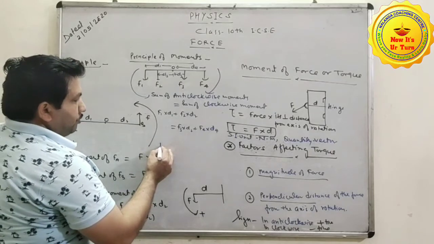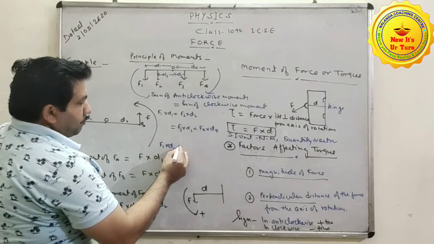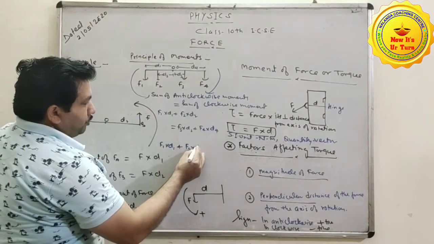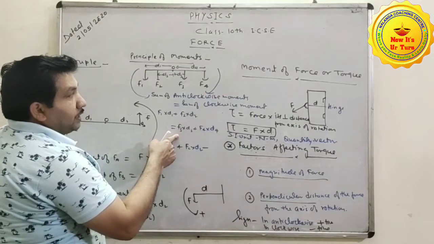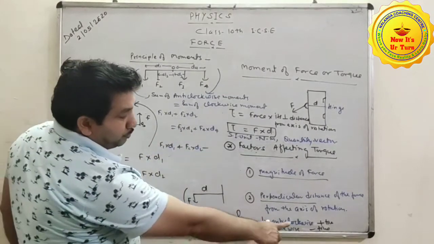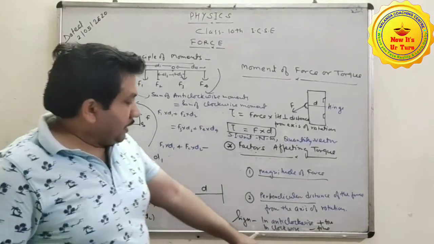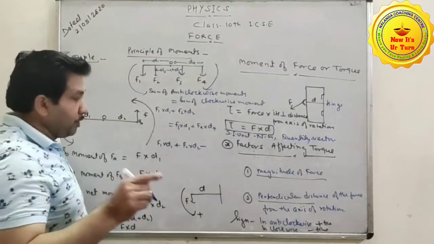Suppose we write this in this way: F1 into d1 plus F2 into d2, and then this quantity will be represented with a negative sign, because the moment of force in the clockwise direction is taken as negative. This is the important point here.